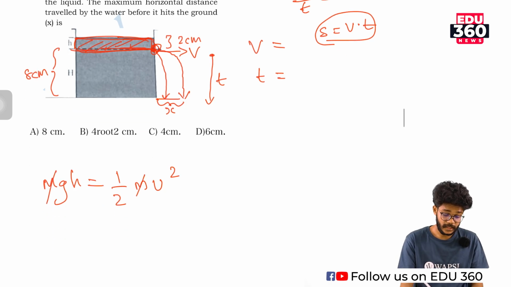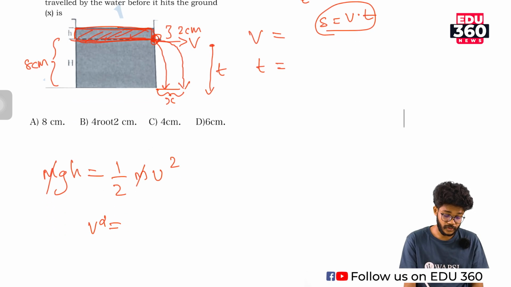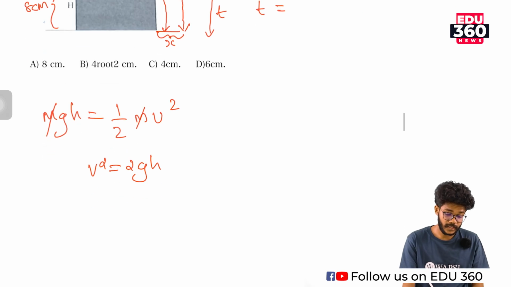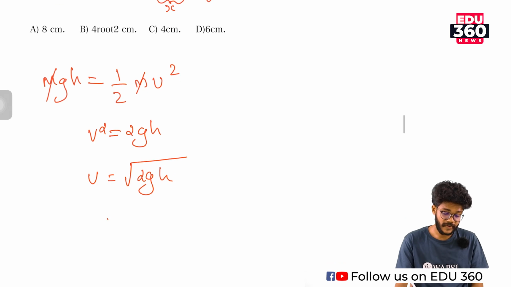Okay, v square is equal to 2gh, and v is equal to root 2gh. Substituting the values, g is 10, so 20h, and h is 0.02. So 10 into 0.02 is 0.2, and 2 into 0.2 is 0.4.